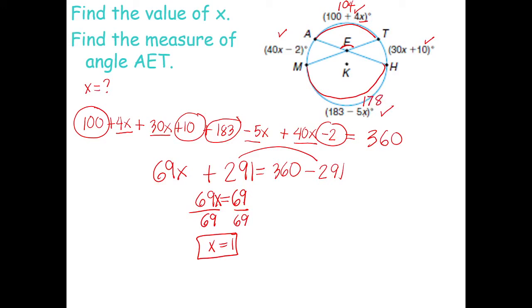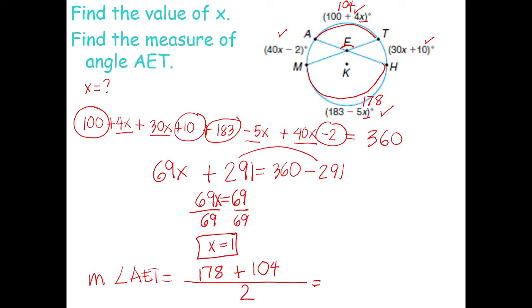Substitute x = 1, so 183 minus 5, you'll get 178. So the measurement of angle AET is equal to 178 plus 104 divided by 2.